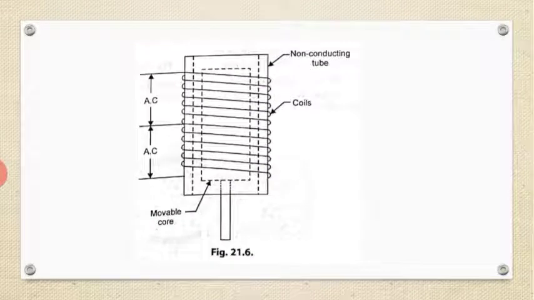When the pressure varies, the element causes the core to move within the coil. An alternating current is passed through the coil, and as the core moves, the inductance of the coil changes. The current passing through the coil increases as inductance decreases.